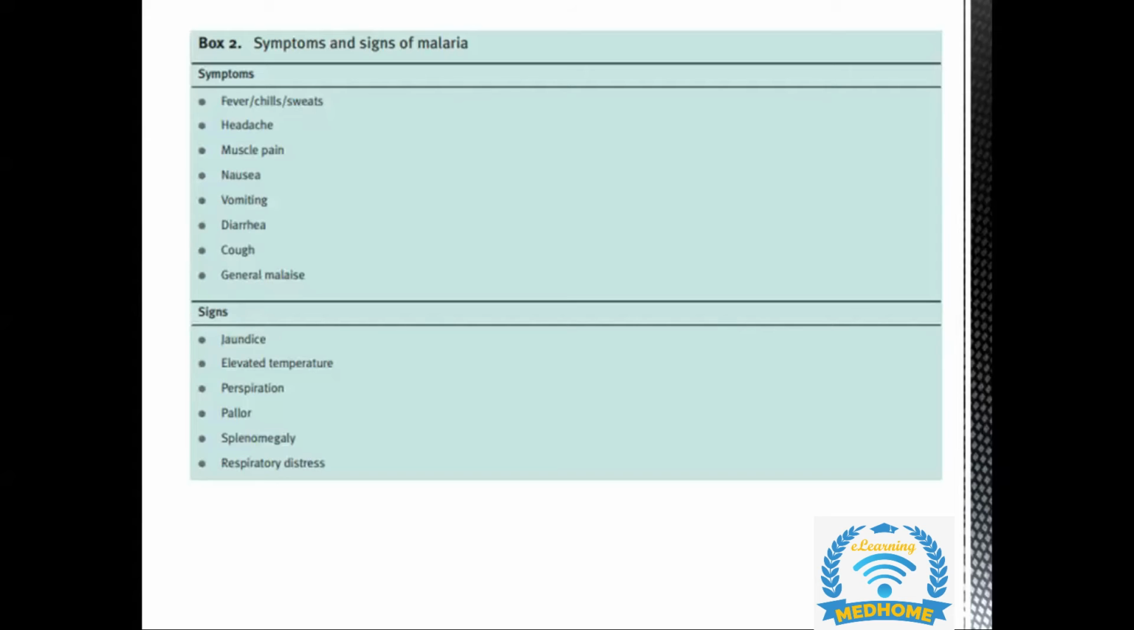As you wanted to know, these are the signs and symptoms of malaria. In terms of symptoms, you can have fever, chills and sweat, which we all know, headache, muscle pain, nausea, vomiting, diarrhea, cough, and general malaise. As the clinician, we need to measure her temperature and look for any jaundice, anemia, splenomegaly, and any element of respiratory distress. These are the signs and symptoms that we need to look for in a patient with malaria.